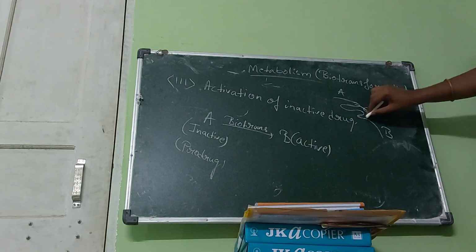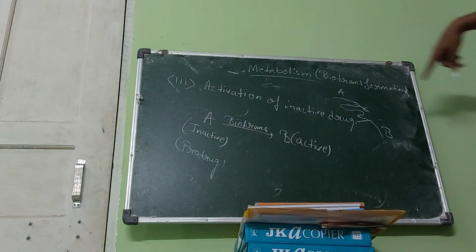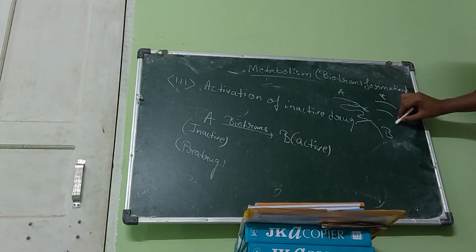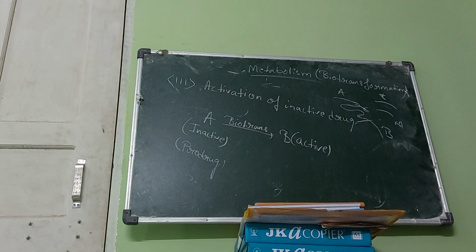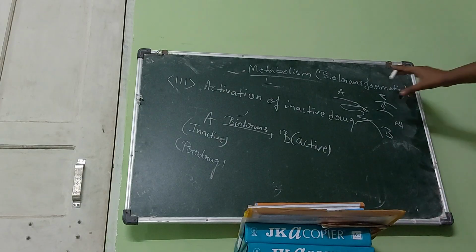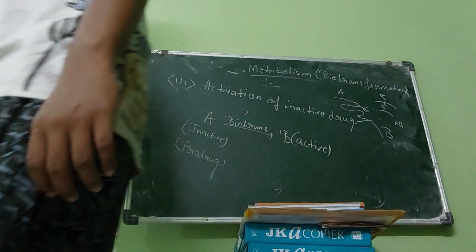When the C chain is removed and the A and B chains are joined to each other by disulfide bond, then it is called insulin.